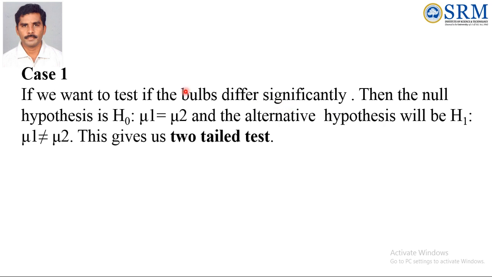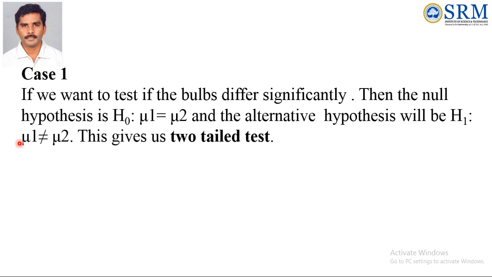Then the null hypothesis is H naught: mu 1 equal to mu 2. Of course, H naught is no difference, and no difference means mu 1 equal to mu 2. That is common for all problems. Always you have to set up the null hypothesis as an equality statement only. So the alternative hypothesis will be H1: mu 1 is not equal to mu 2. This gives us a two-tailed test. That is, we are going to test only whether the bulbs differ significantly, that is, whether there is any significant difference between the new process and the routine process.